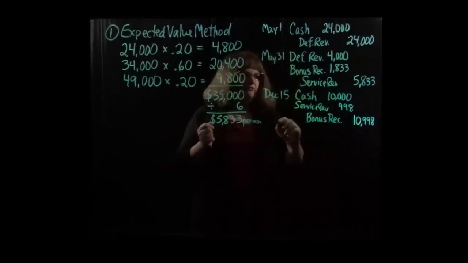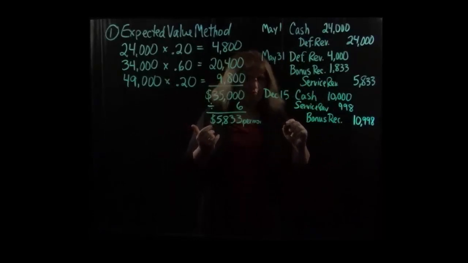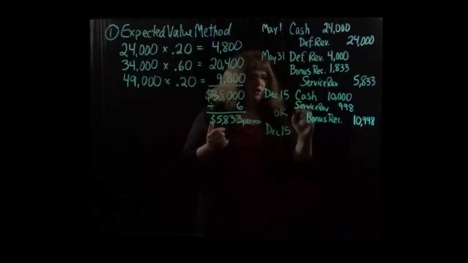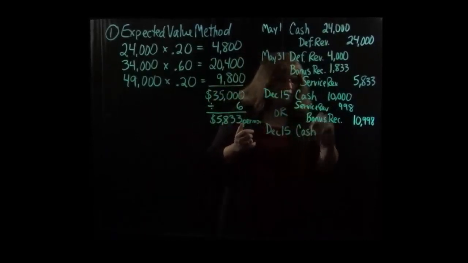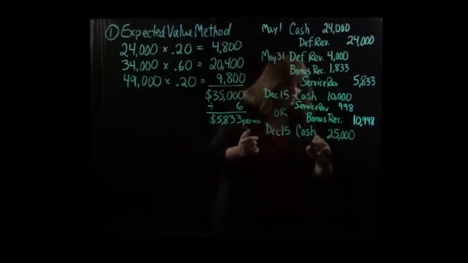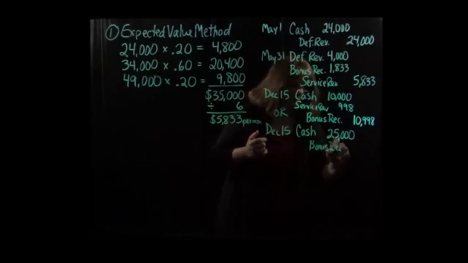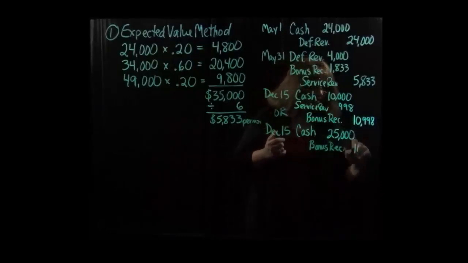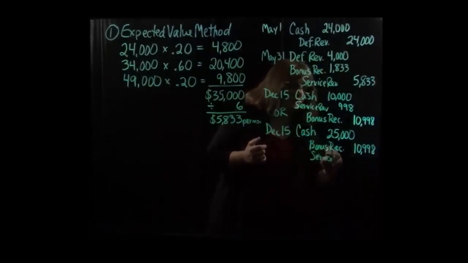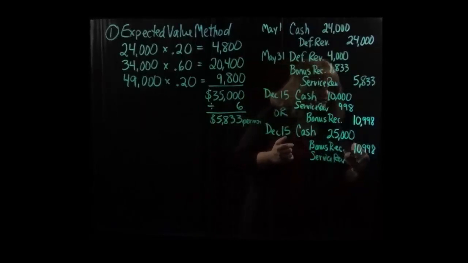What if instead they received the big $25,000 bonus? Then on December 15th, we would debit cash for $25,000. We would still credit the bonus receivable for the amount that we had originally put into it, because they don't owe us that anymore. And then we would credit service revenue for the difference, which in this case would be $14,002.